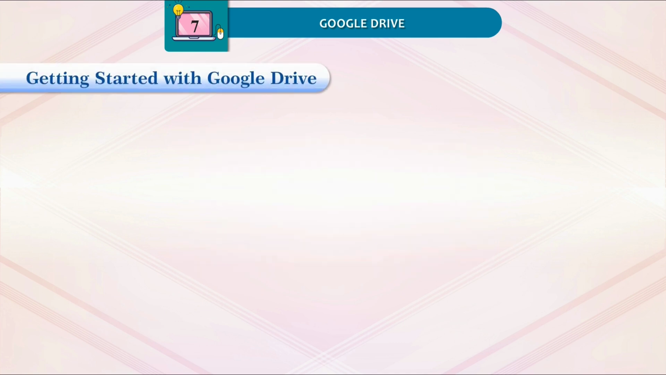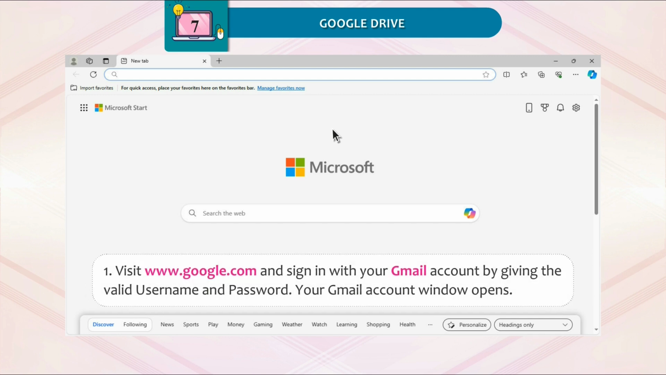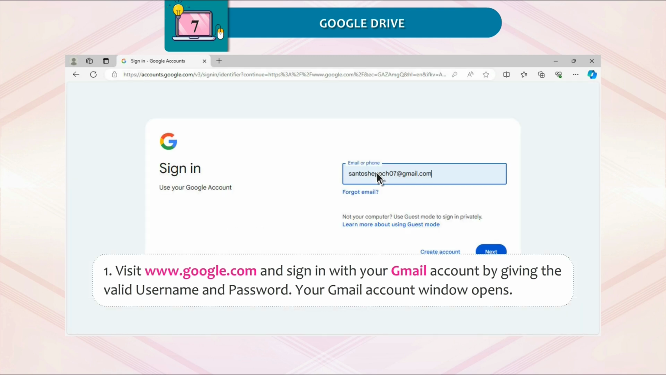Getting started with Google Drive. Accessing Google Drive. To use Google Drive, the user is required to have a Google account. To access Google Drive, follow the given steps. 1. Visit www.google.com and sign in with your Gmail account by giving the valid username and password. Your Gmail account window opens. 2.